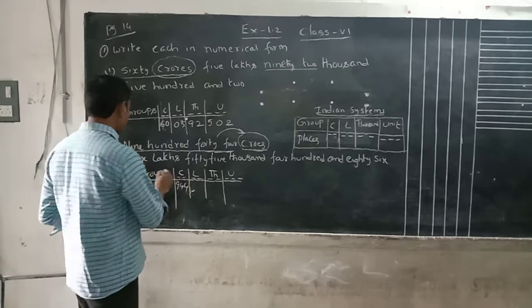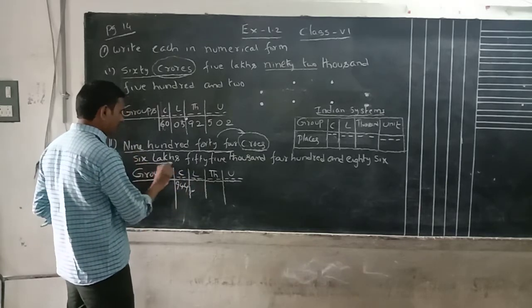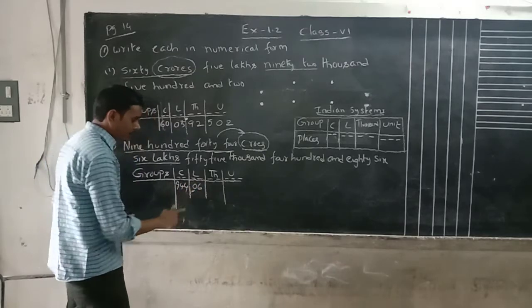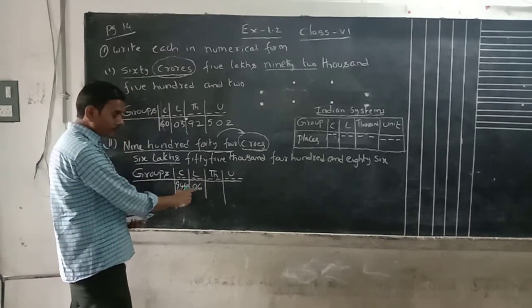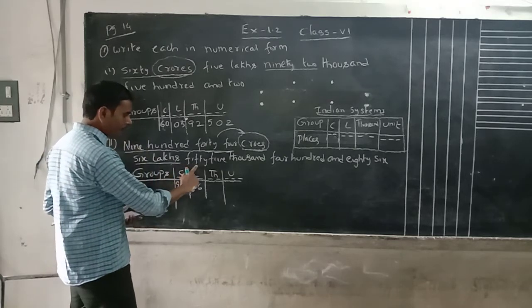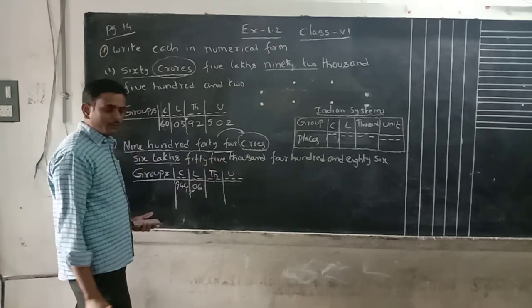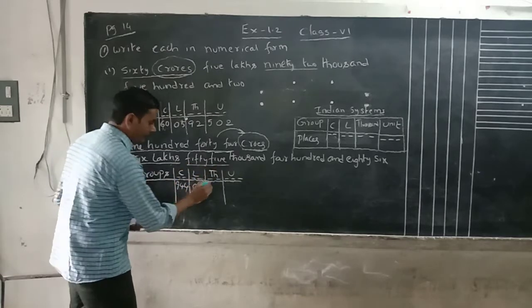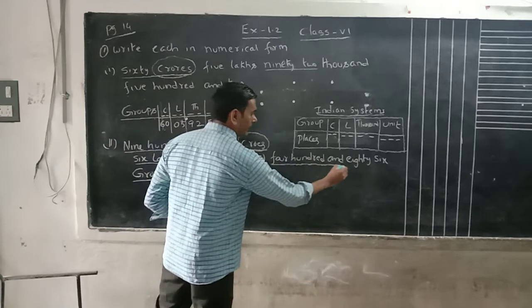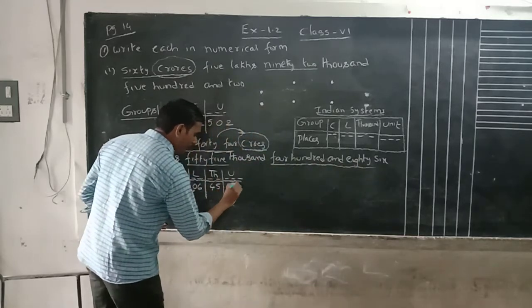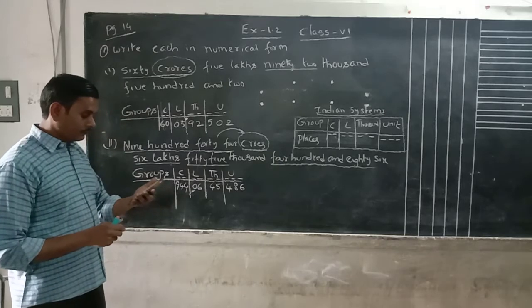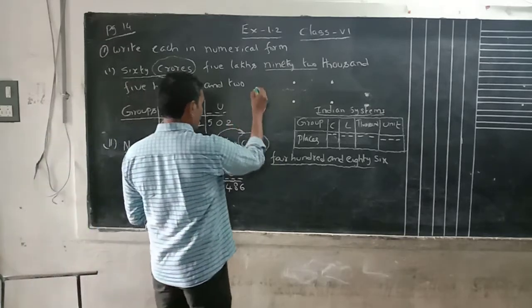Now lakhs. What is the lakhs here? 6 lakhs. 6 is a single-digit number, so you can write 06. That one I have written here as 06. Then 45,000: 45 is a double-digit number, so 45. What is the last one? 486. That number we will write. This is the question. Now we have to complete this one.